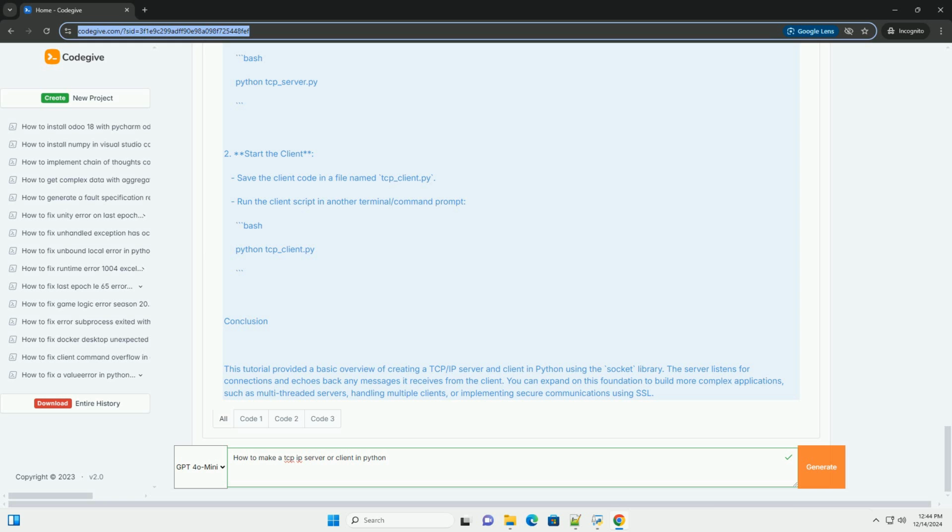How to run the server and client. 1. Start the server. Save the server code in a file named tcp_server.py. Run the server script in a terminal or command prompt. Bash, python tcp_server.py. 2. Start the client.